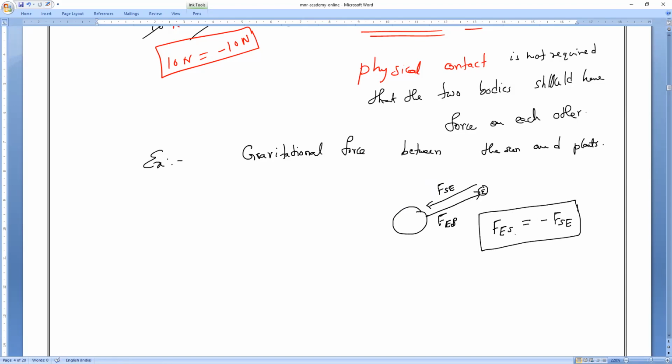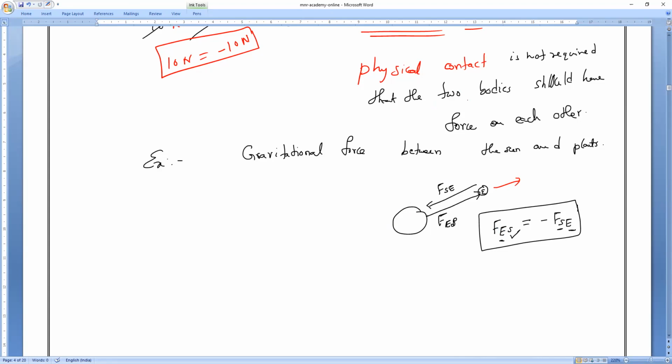This is the force exerted by the sun on the Earth. This is the force exerted by the Earth on the sun. Both are always equal and opposite. They do not cancel out. If they cancelled out, what would happen? Both would become zero. Then there would be no gravitation, no force of attraction. The Earth would fall into the universe and the sun would also go somewhere.